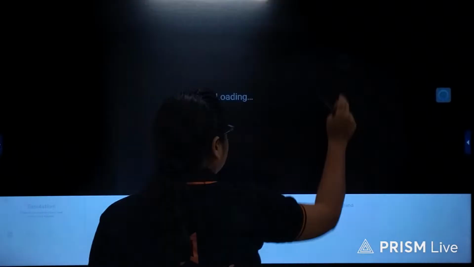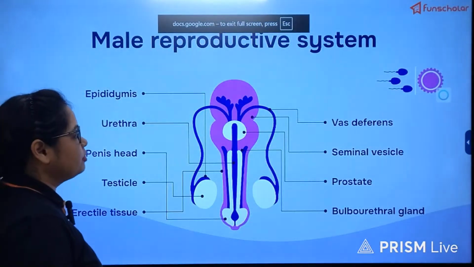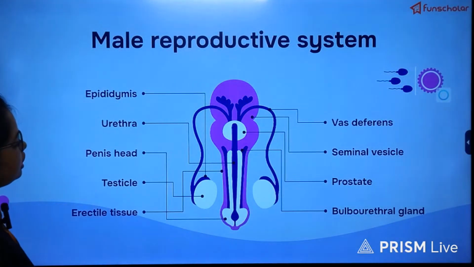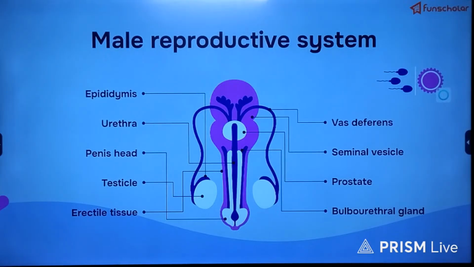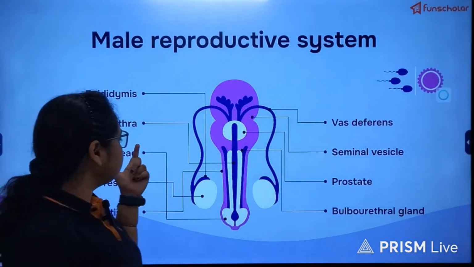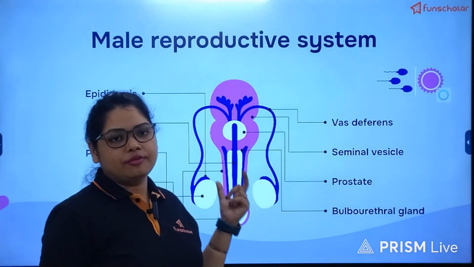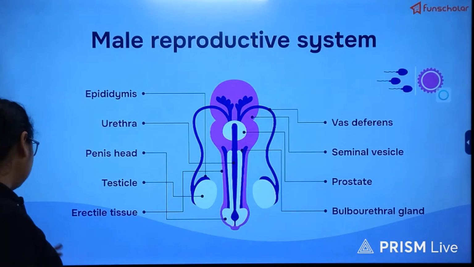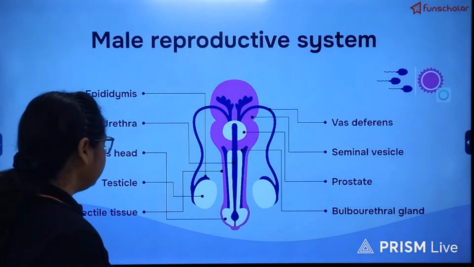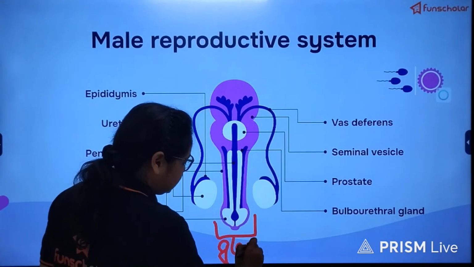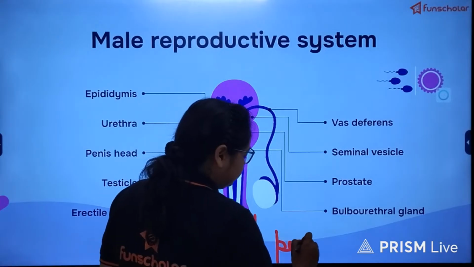I hope now you have got a clear idea about the structure of the male reproductive system. So this is the epididymis, the coiled tube which carries the sperms after being released from the seminiferous tubules, then the urethra which is the common passage for both urine and the semen, then penis head, which is also known as glans penis, about which you will obviously learn in higher class. This is known as glans penis, the head of the penis.